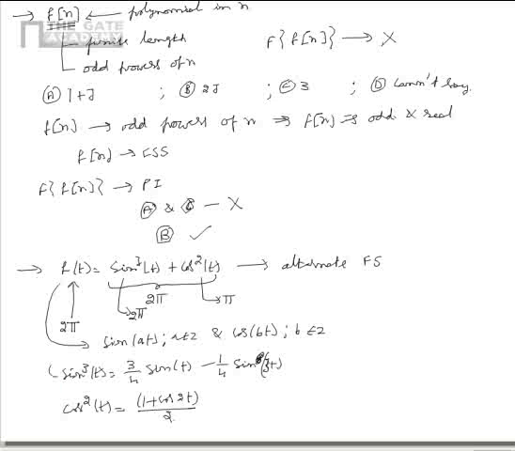Upon substituting the values of sine cube of t and cos square of t in f of t, we get the alternate Fourier series expansion of f of t as f of t is equal to 1 by 2 plus 3 by 4 sine t plus 1 by 2 cos 2t minus 1 by 4 sin 3t.